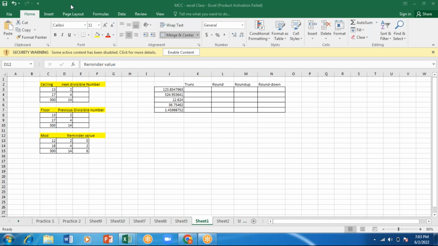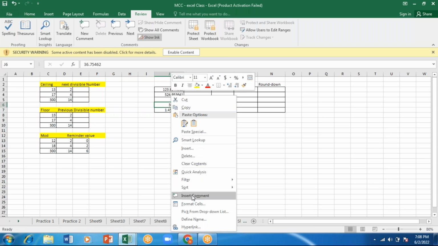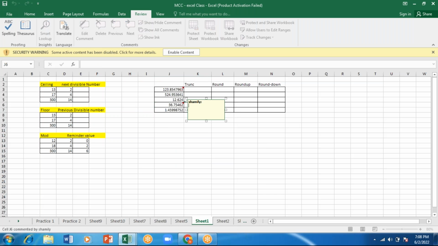I can show you again. See here, I have a cell. I'll right click on this, and then I have an option here, Insert Comment.